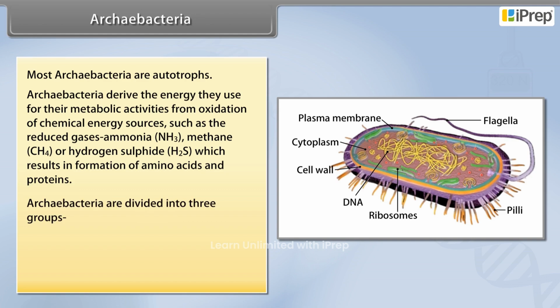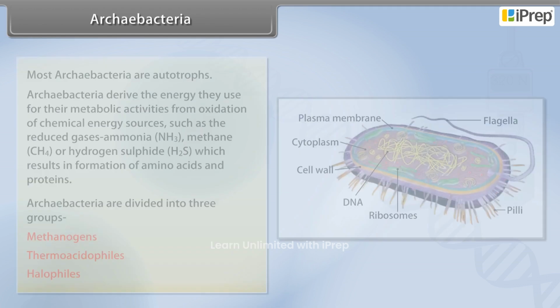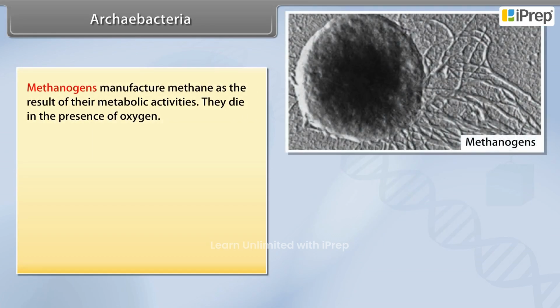Archaebacteria are divided into 3 groups: methanogens, thermoacidophiles, halophiles. Methanogens manufacture methane as the result of their metabolic activities. Methanogens die in the presence of oxygen.